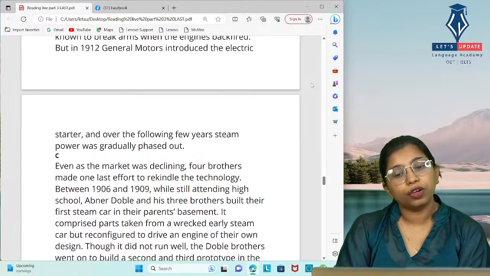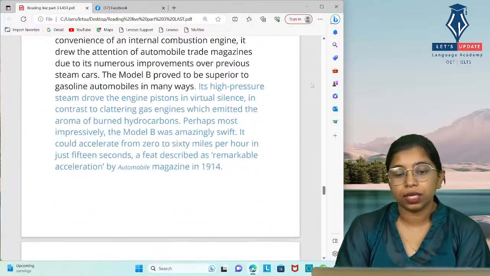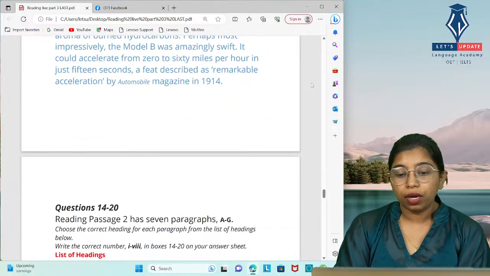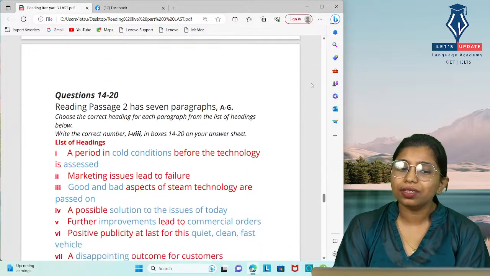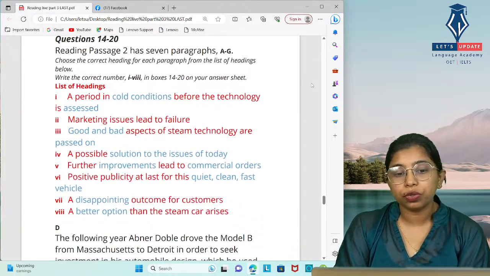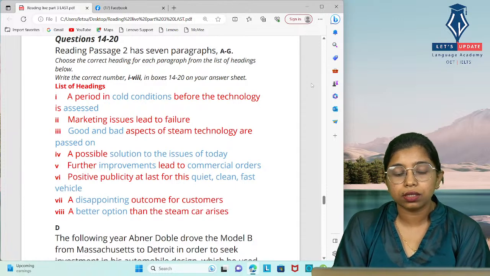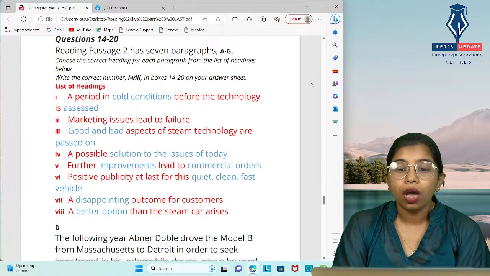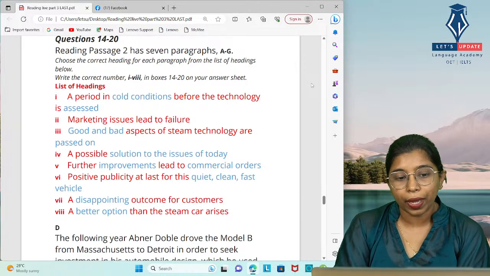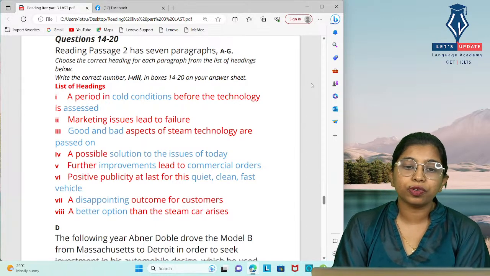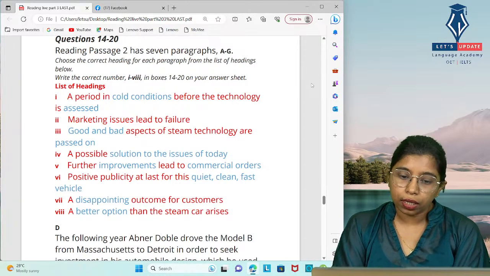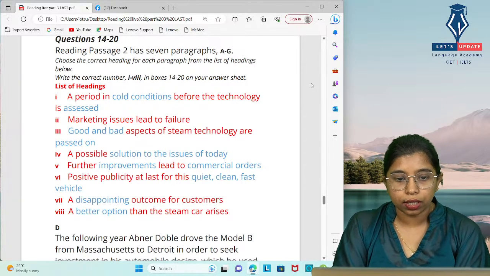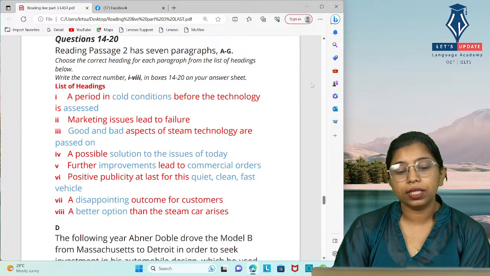I have seen a lot of students suffering with these questions because it is difficult for them to choose the right options, and it is quite confusing when you go through the questions or the headings. You may find a lot of keywords that resemble or suit all passages, or sometimes two or three headings that are suitable for one paragraph. So it is quite confusing for most candidates, and I'll help you sort out how to tackle this question type.